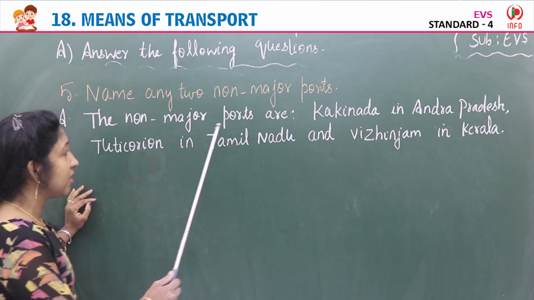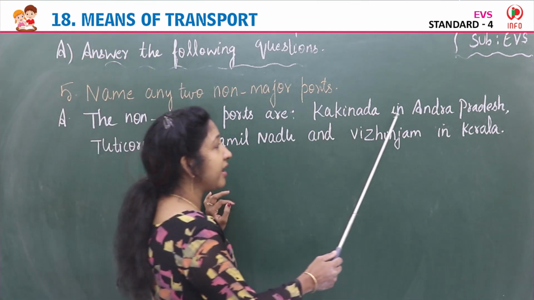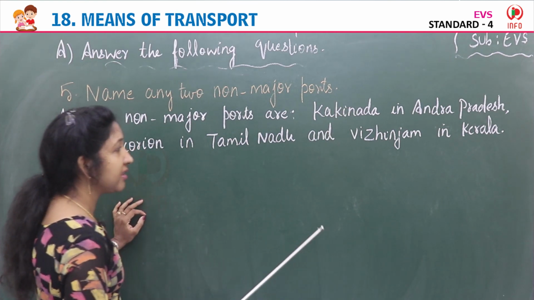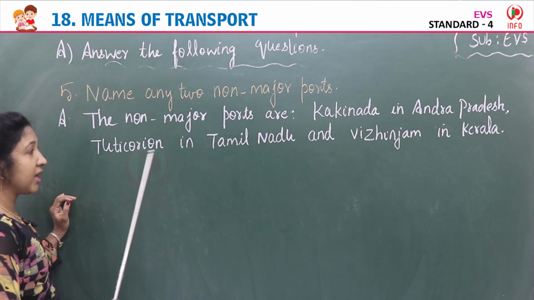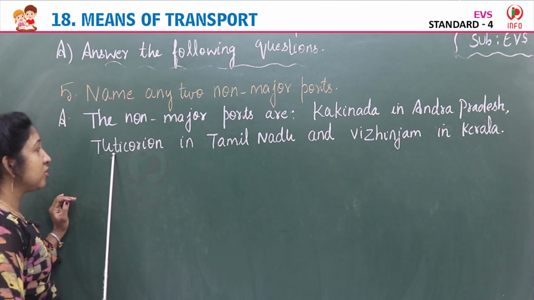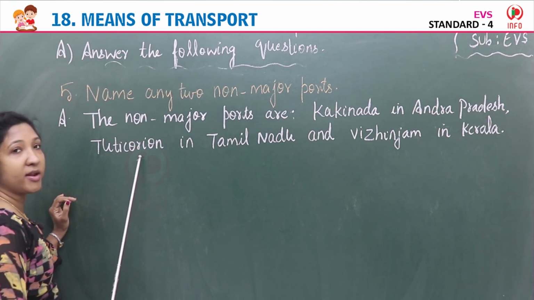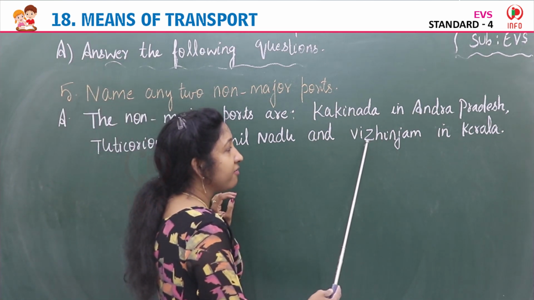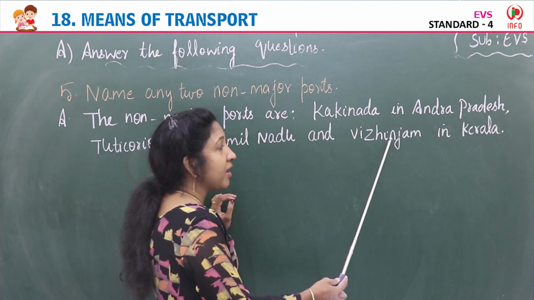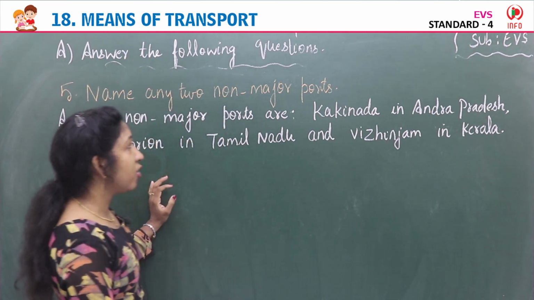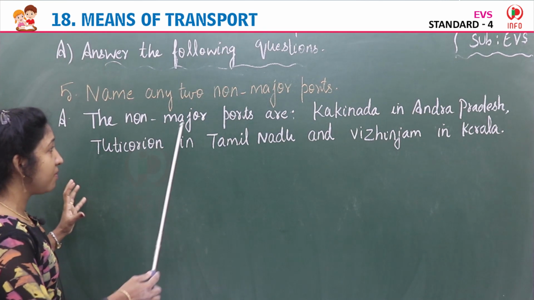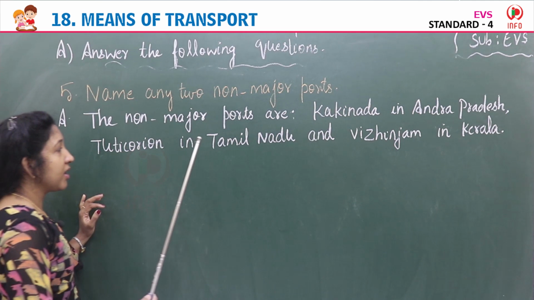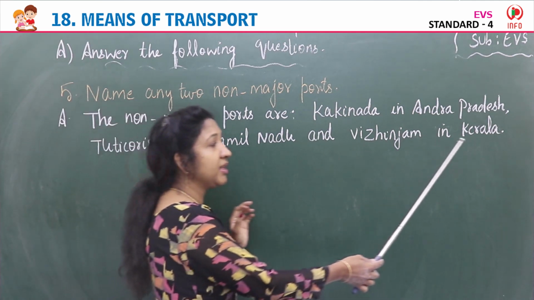So the non-major ports are Kakinada in Andhra Pradesh, Tuticorin in Tamil Nadu, and Vizhinjam in Kerala. These are the non-major ports.